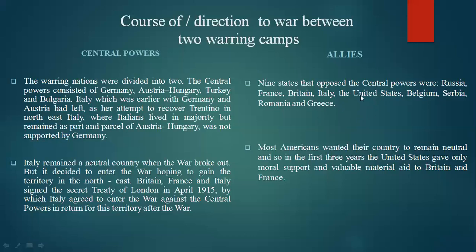these are the 9 important states which opposed the central powers in the First World War. Mainly, Americans never wanted to enter or interfere in the First World War, which they supported through moral support, and gave infrastructural and valuable material support to Britain and France. So these are the root causes that led to the happening of the First World War. Now we will move to the next slide.